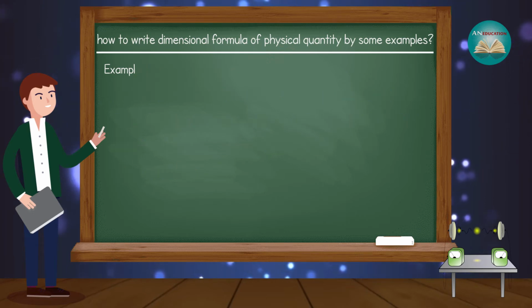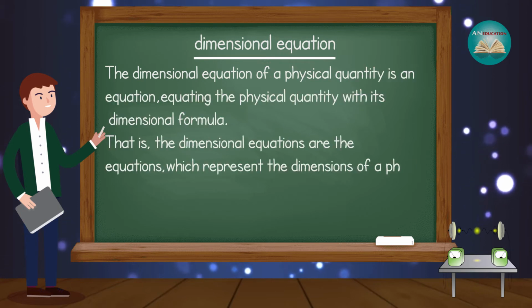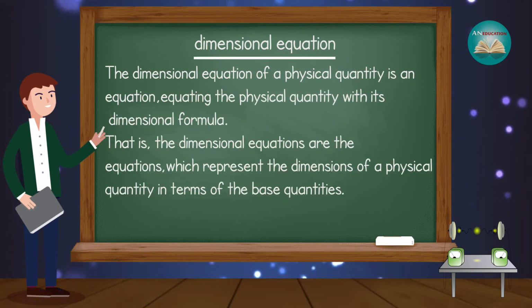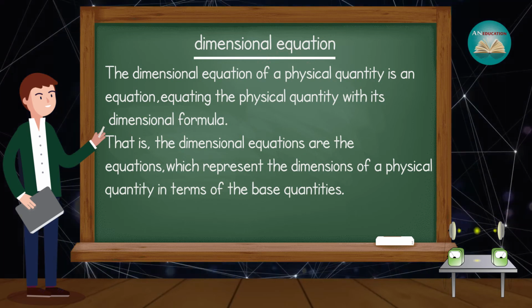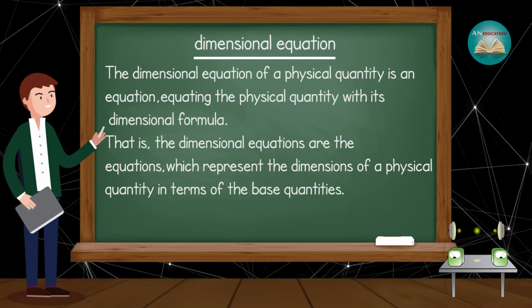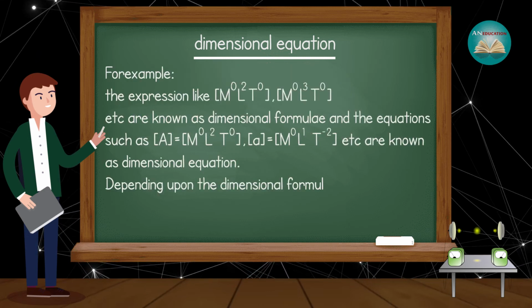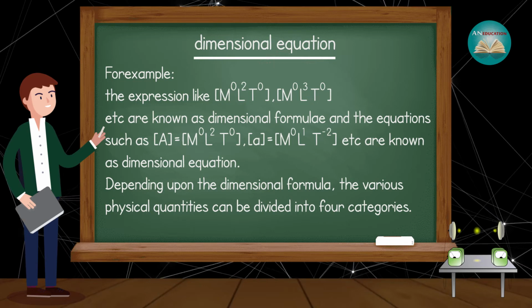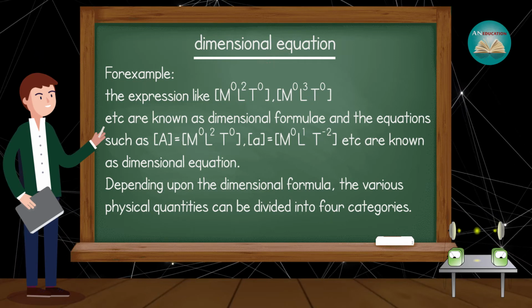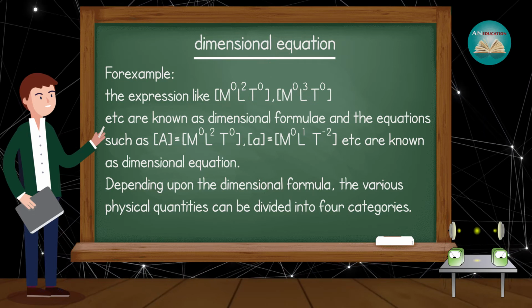After that, let's discuss the dimensional equation. The dimensional equation of a physical quantity is an equation equating the physical quantity with its dimensional formula. That is, dimensional equations represent the dimensional formula of a physical quantity in terms of the base quantities. For example, expressions like square bracket M to the power 0, L to the power 2, T to the power 0, square bracket closed, comma, square bracket M to the power 0, L to the power 3, T to the power 0, square bracket closed, etc. are known as dimensional formulas.